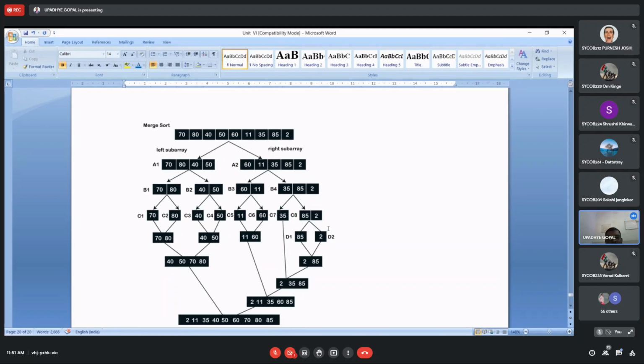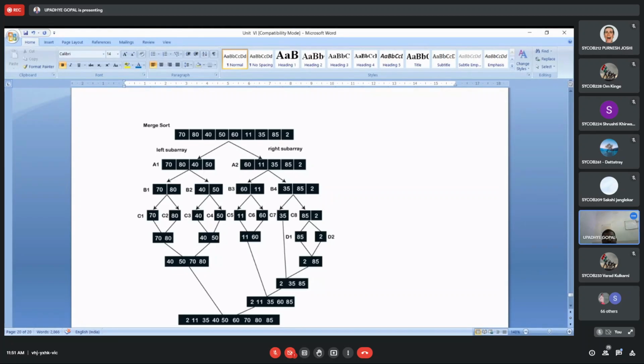You can observe b4: it is holding 3 elements, 35, 85 and 2. The division is that 35 will be at the left side, and 85 and 2 will be at the second part. Again 85 and 2 will be divided into subparts, that is d1 and d2.